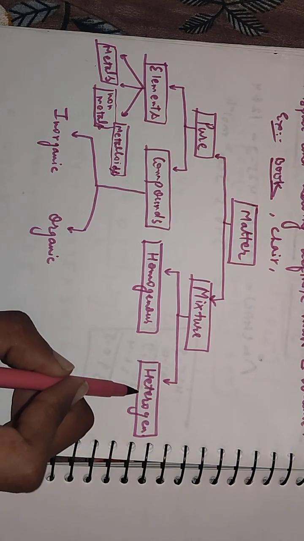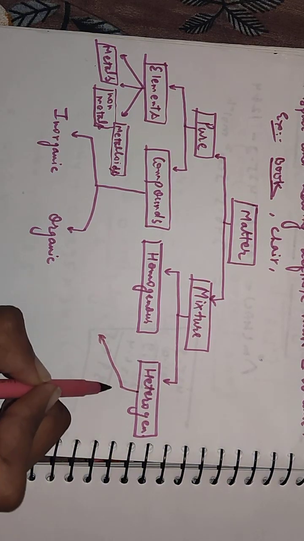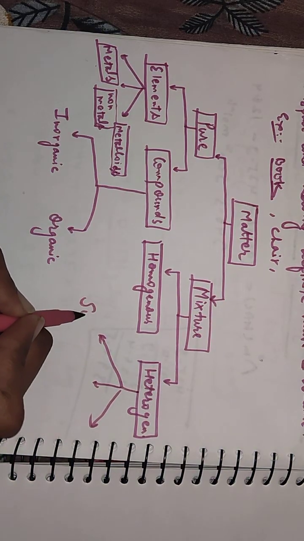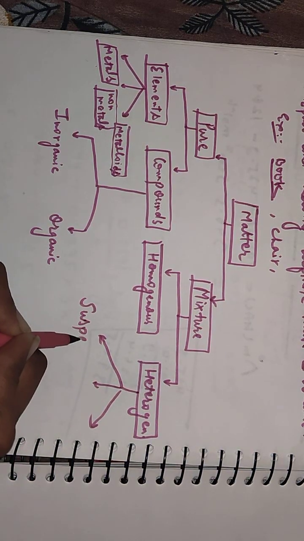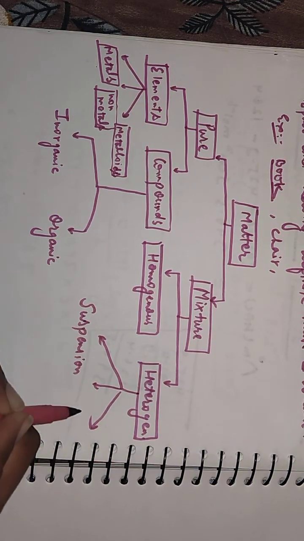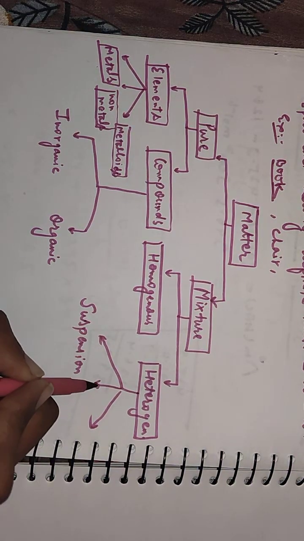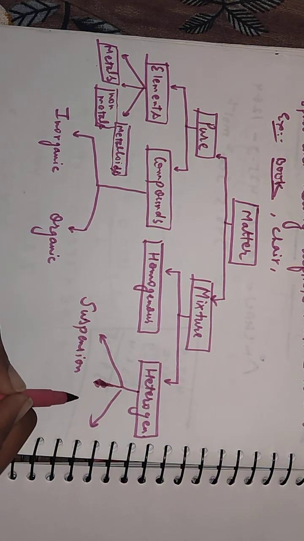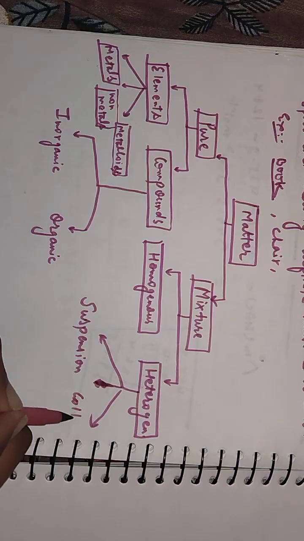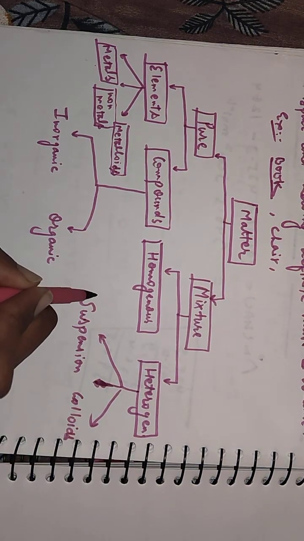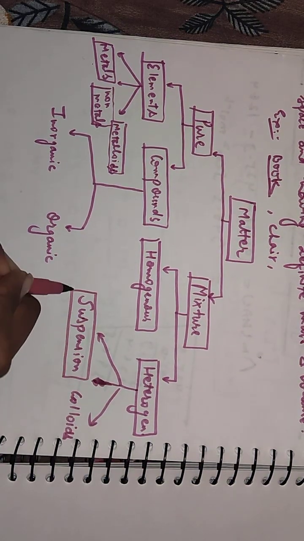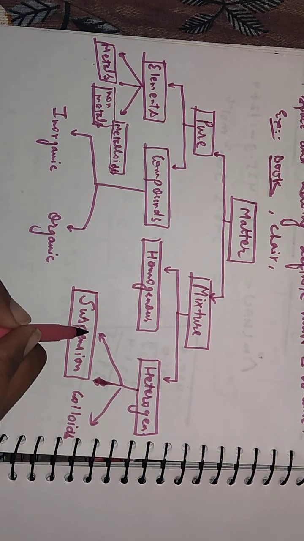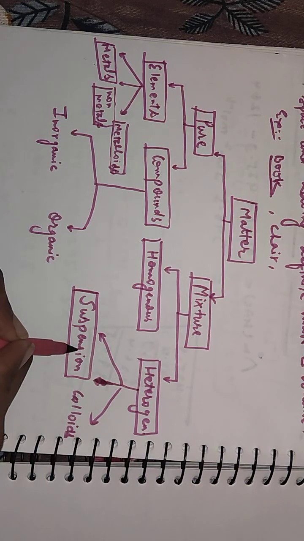So heterogeneous has two main categories: suspension and colloids. In a suspension, the particles settle down at the bottom and are not completely mixable in the entire solution.